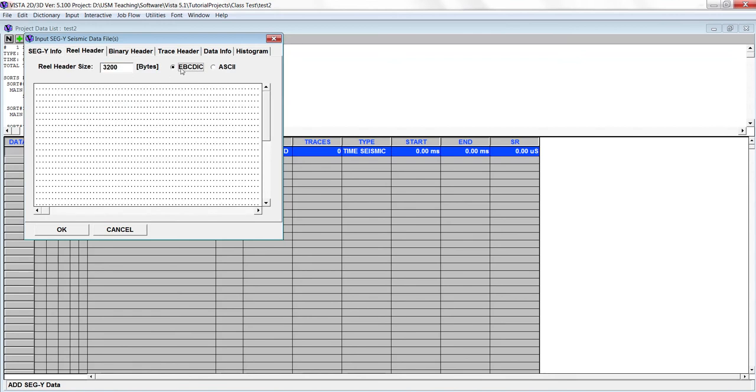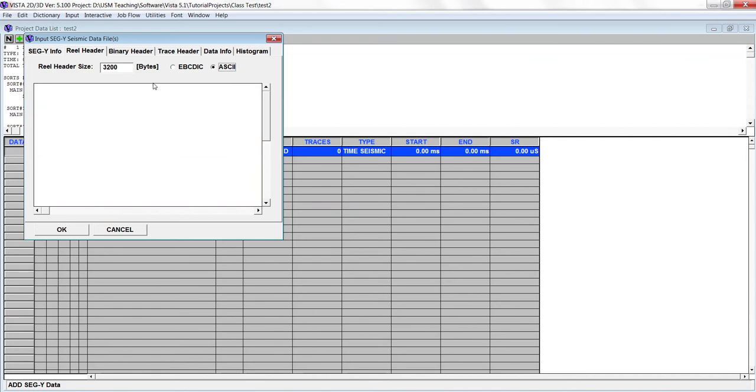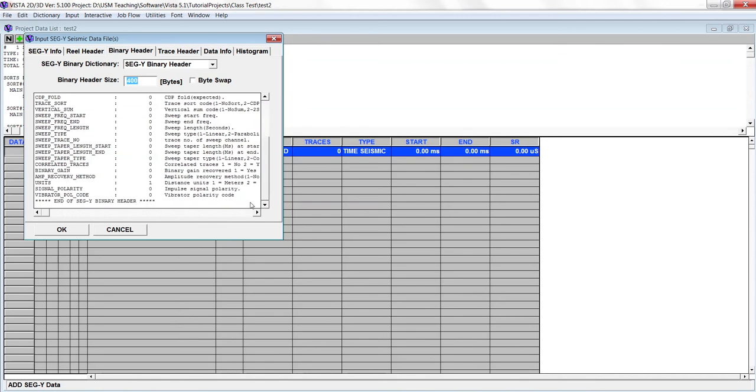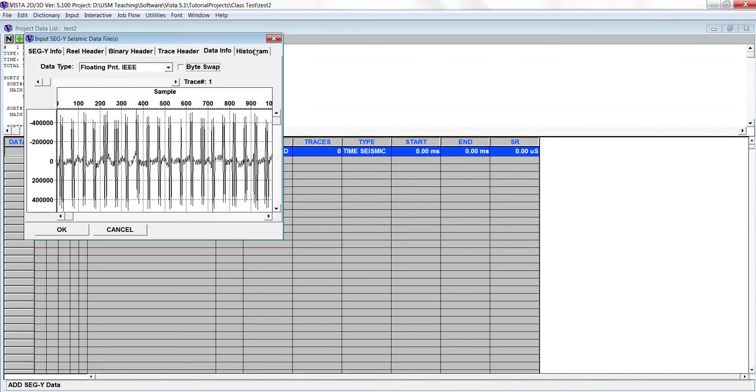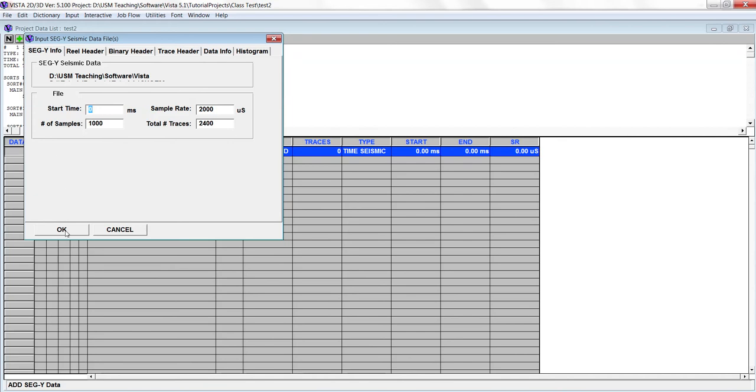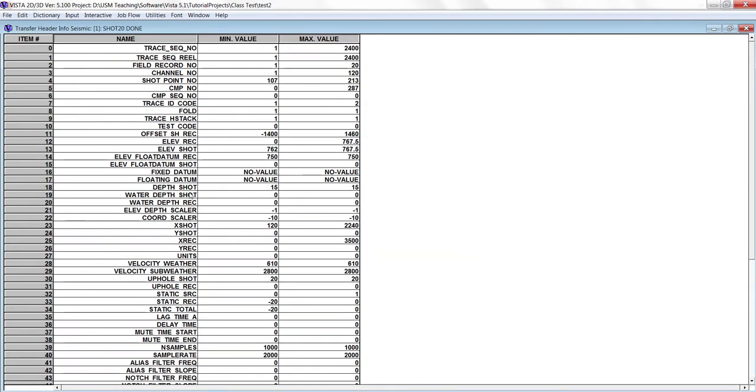You want to see ASCII, EBCDIC, or you can see the binary header, trace header, data info, and histogram. Once you have loaded the data, you have to hit OK. It will show you the trace sequential number. This is the name of the headers.